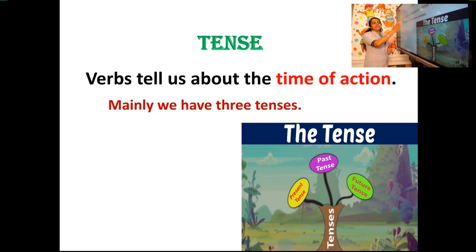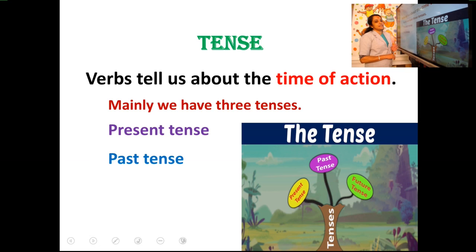And I told you mainly we have three tenses, and one is present tense. What do you mean by present tense? The action that happens now, that is present. What we do now, that is present. Then we have the past tense. What do you mean by past tense?